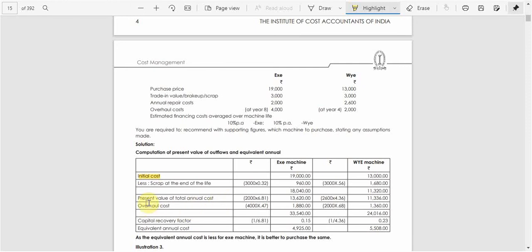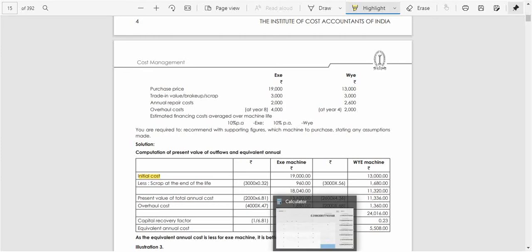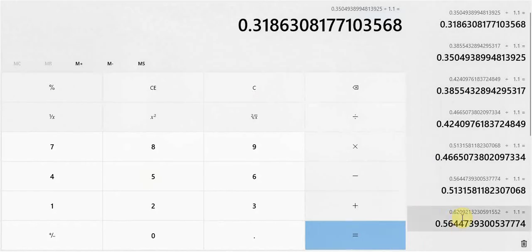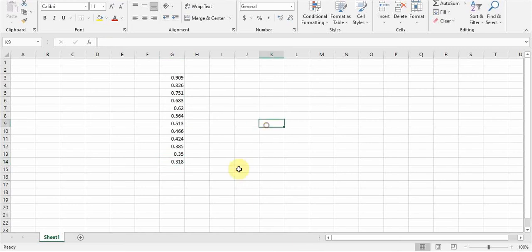So here it is written as present value of the total annual cost. So it is 2,000 here, and we need to calculate the present value. If it is directly 2,000 for every year, it will become 2,000 into 12, right? But we need to calculate the present value with a cost of capital of 10%. So okay, for that we need to add all these numbers up to 12 years.